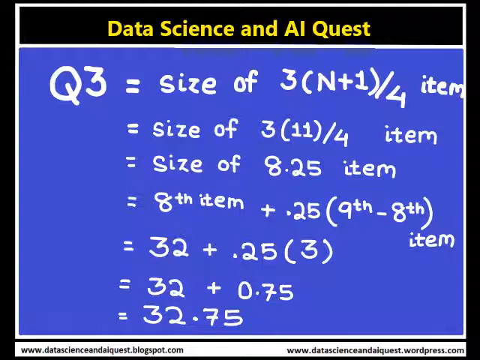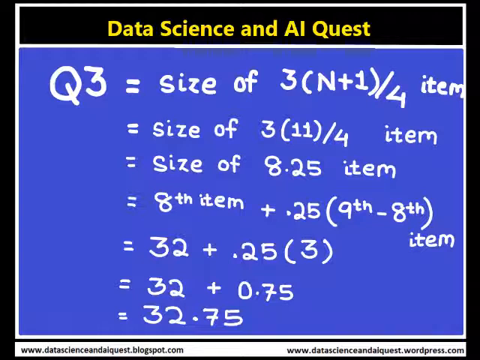As we have N equal to 10, we get 3 multiplied by 11 over 4, that is 33 by 4, which is 8.25.